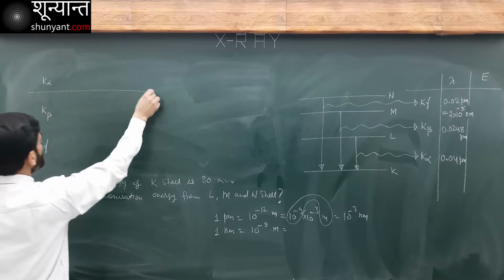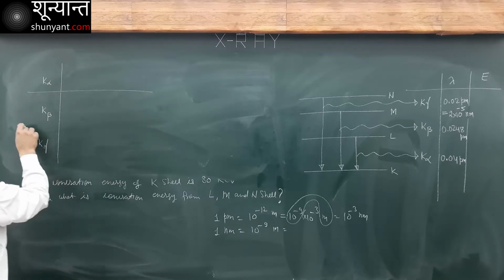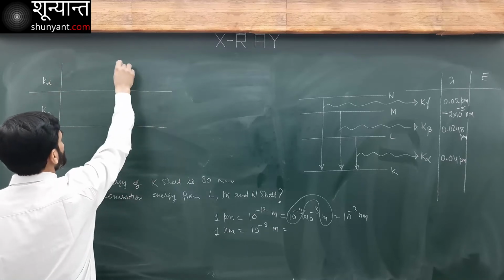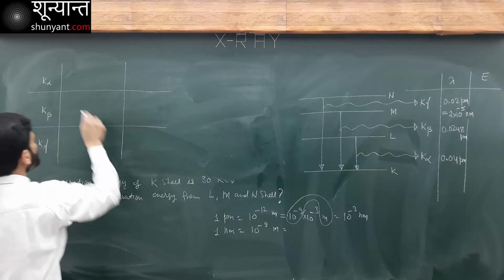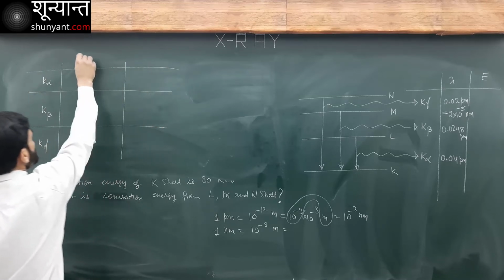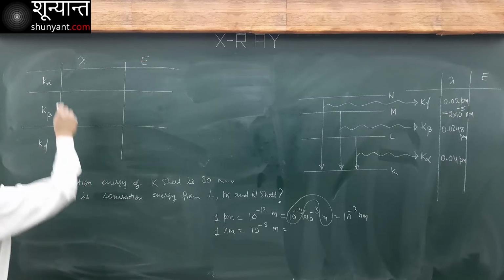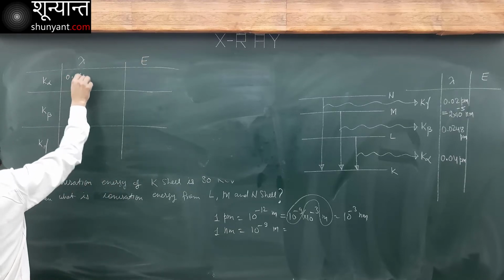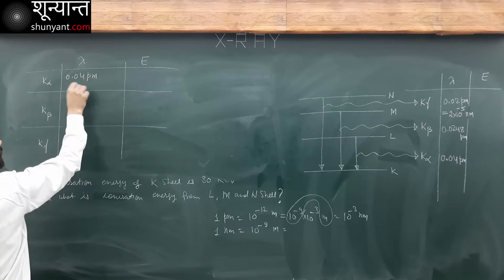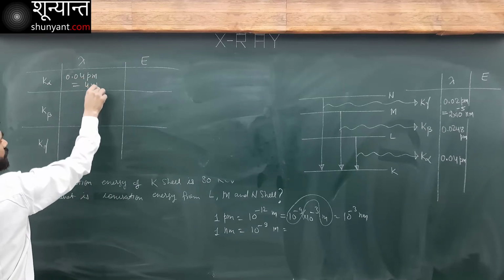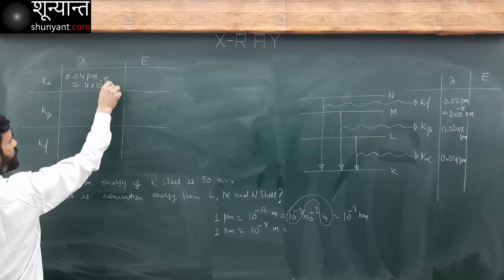Let me write the wavelength here and energy. What is the wavelength for K alpha? 0.04 picometer. This is going to be equal to 4 into 10 minus 5 nanometer.